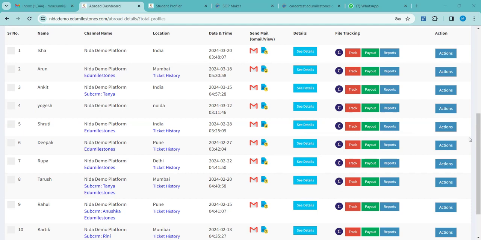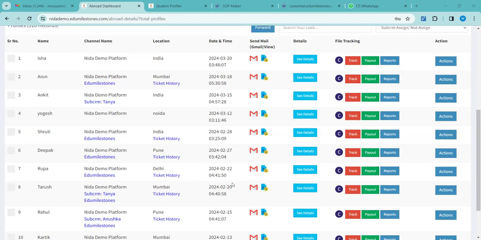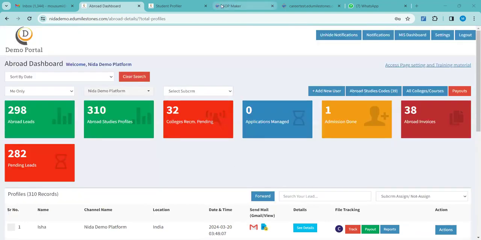So only the first page will be available for the students, and the shortlisting page won't be available? No, it won't be available. I will show you how it can be hidden here. Yes, that would be helpful. Let me go step by step, otherwise it will be more confusing for everyone.